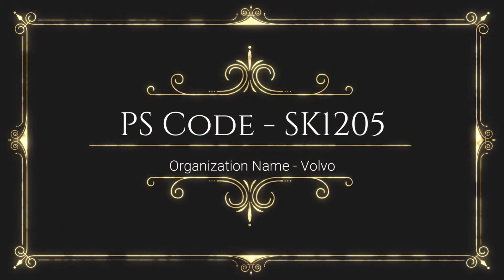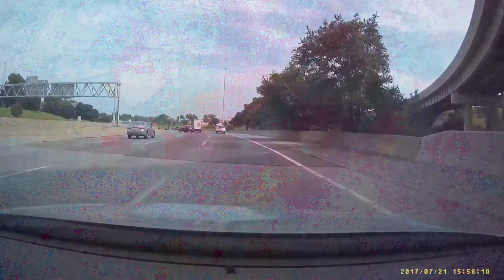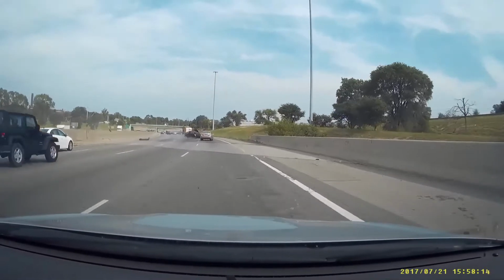The problem statement we have taken is how to avoid median accidents. Invisible center median causes a huge number of accidents in India. Approximately 1.4 million people die due to median accidents.